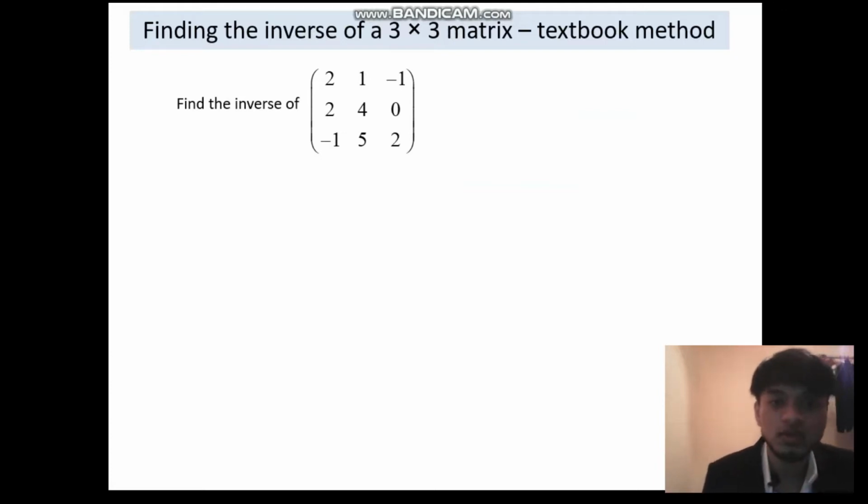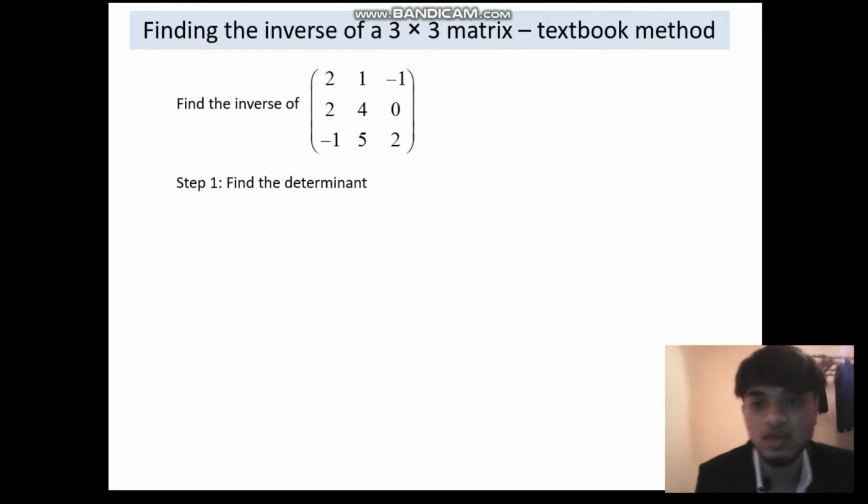I will use this 3 by 3 matrix: 2 1 negative 1, 2 4 0, negative 1 5 2. Step 1, we will find the determinant. There are two ways to find the determinant. First, we can use the arrow method, and second, we can use the cofactor method.